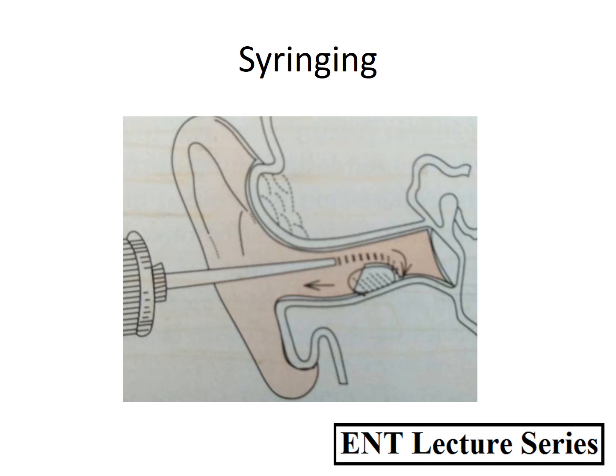So this is a figure showing syringing. Here we can see that nozzle, the direction of the nozzle is in the posterior superior quadrant, such that the jet of the water goes behind the foreign body or wax plug, and it pushes the wax out from the canal.